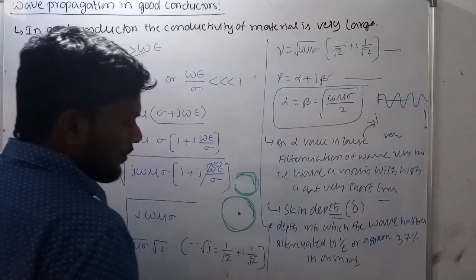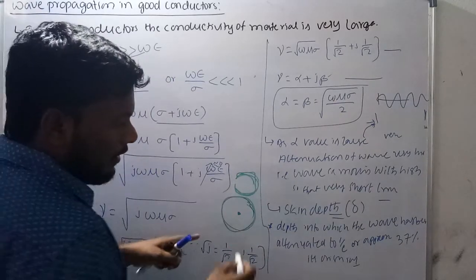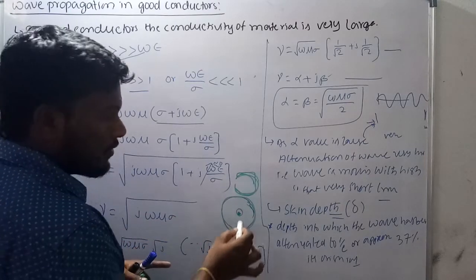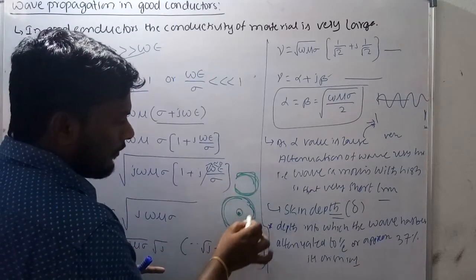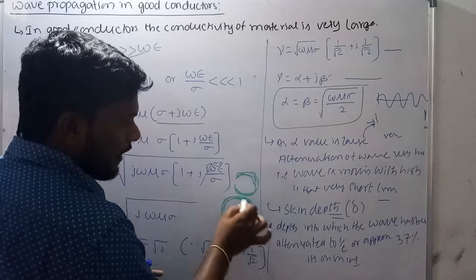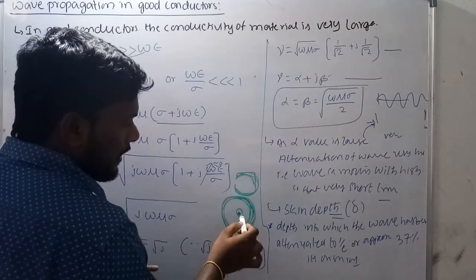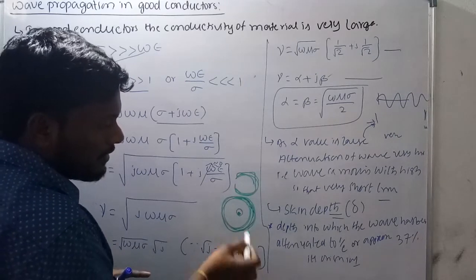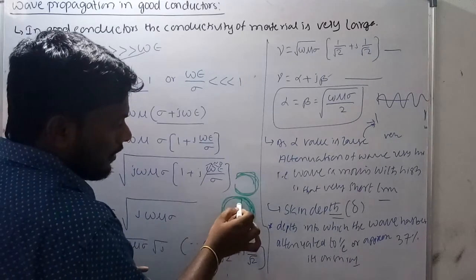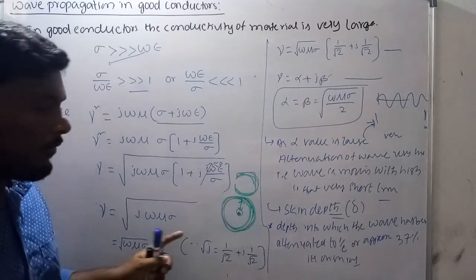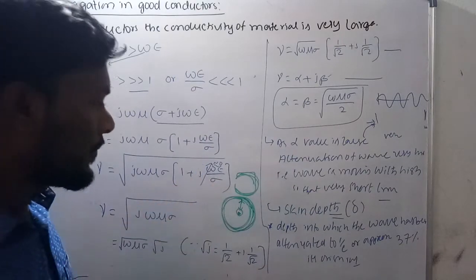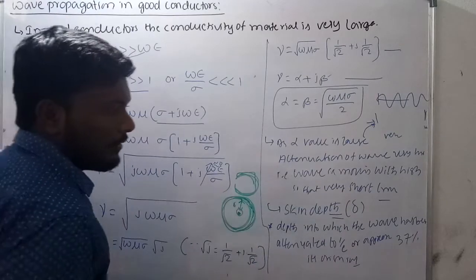During this process, the electron concentration is not at the center. It will be on the surface of the conductor only, like this. So the depth, delta here, is the distance between the surface of the conductor and the electron where the concentration of electrons is moving. So this is called your delta here.